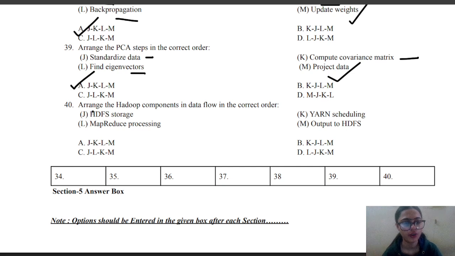Last question of this video will be arrange the Hadoop components in data flow in correct order. So the correct order is firstly HDFS storage, then YARN scheduling, then MapReduce processing, and lastly the output to the HDFS, and the correct answer will be A here.